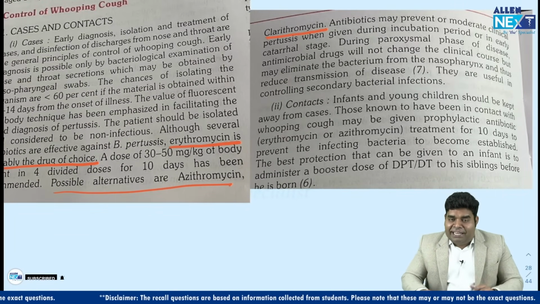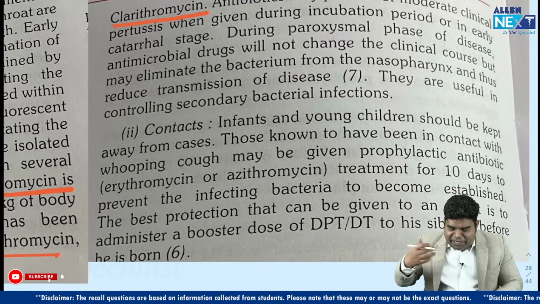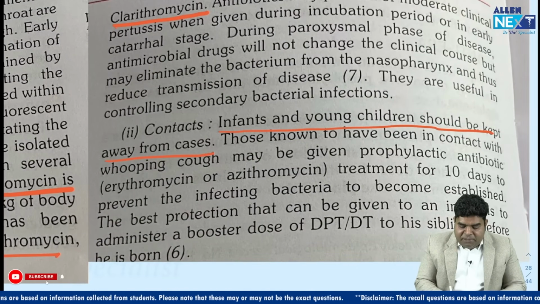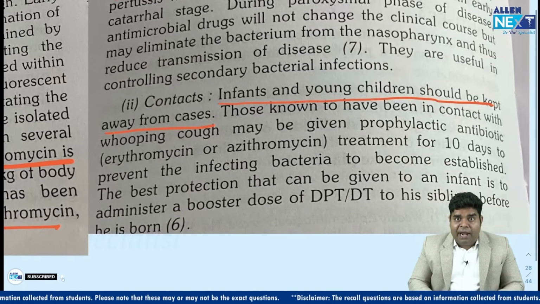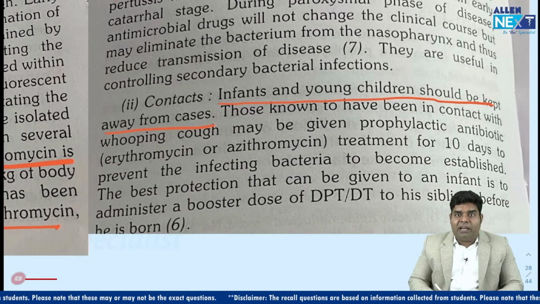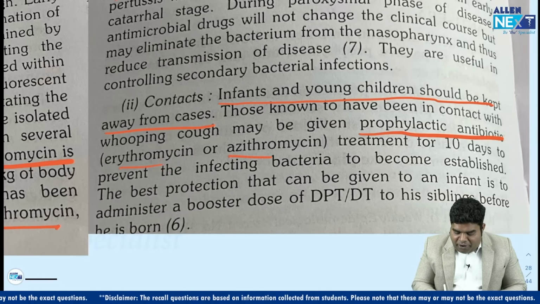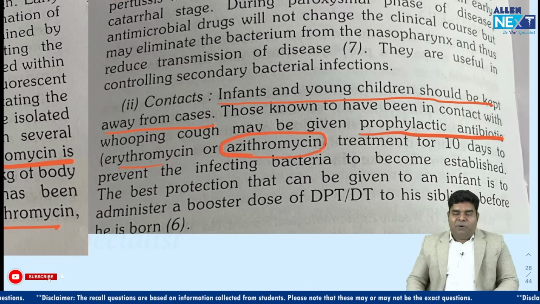Now, which one is better, azithro or clarithro? So they have clarified it further that infants and young children should be kept away from the case, and in children with whooping cough, what antibiotic do we give? Erythro or azithro. Okay.